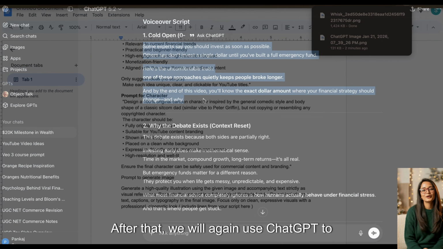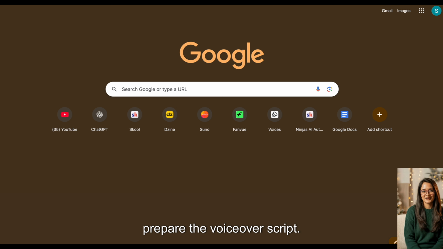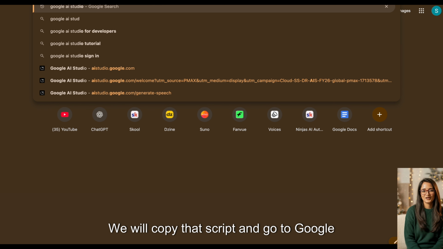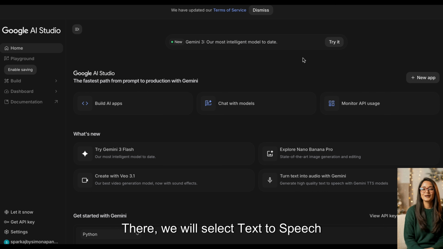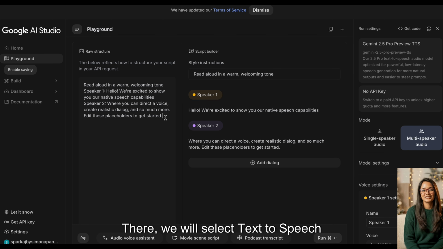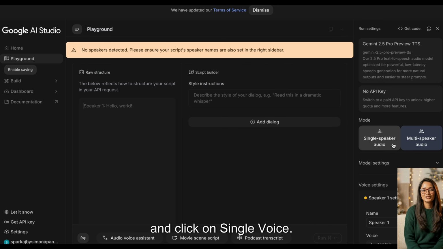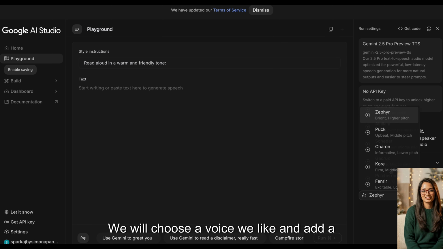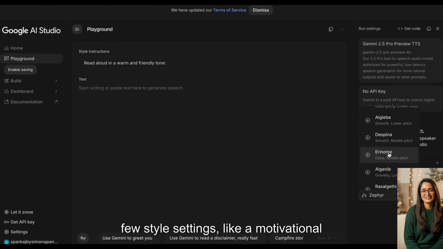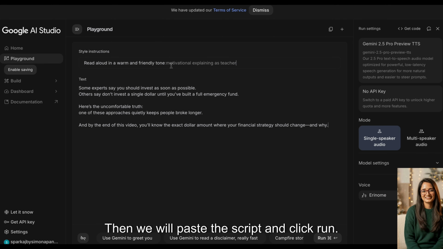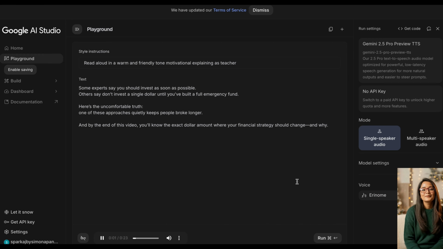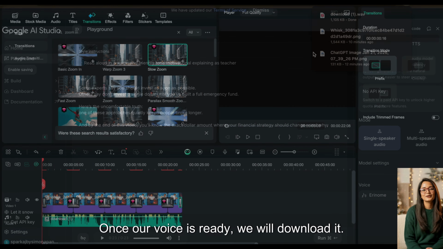After that, we will again use ChatGPT to prepare the voiceover script. We will copy that script and go to Google AI Studio. There, we will select Text to Speech and click on Single Voice. We will choose a voice we like and add a few style settings, like a motivational teaching style. Then we will paste the script and click Run. Once our voice is ready, we will download it.